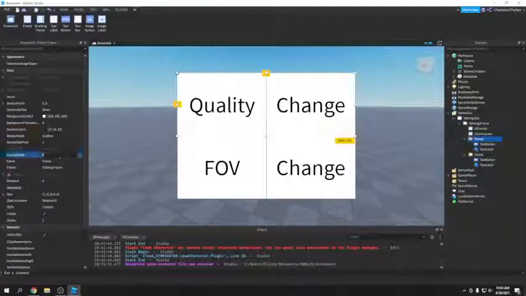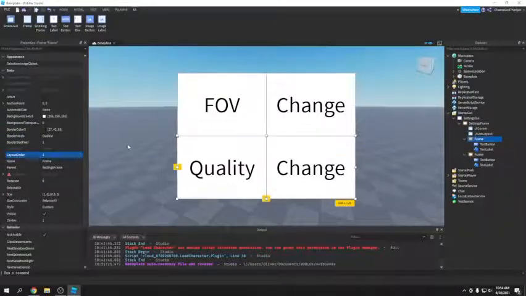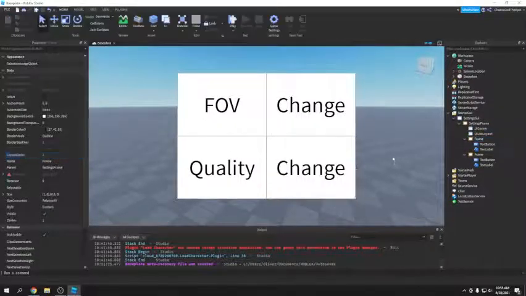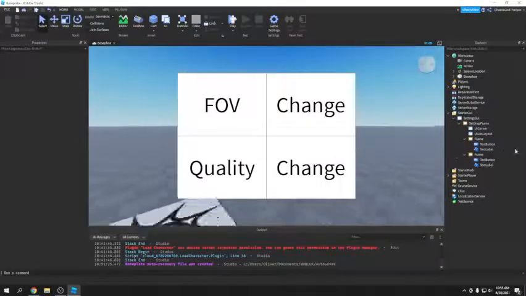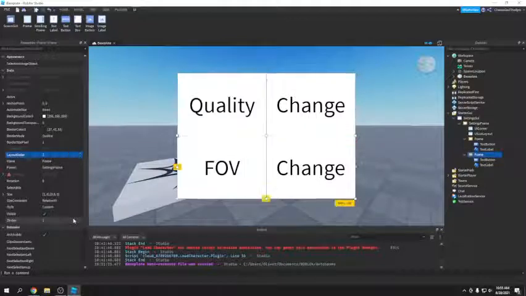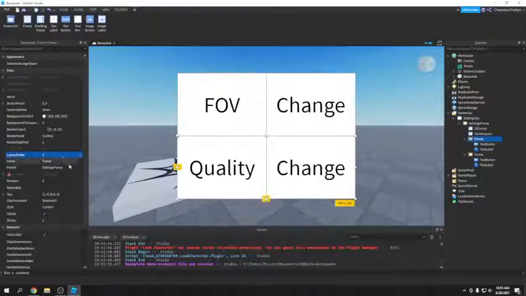So I just want it to be in the correct order. So you can see it was at 0, so this quality frame was at the top. But if I set it to 1, that is now at the bottom. Normally you'd have this be 2 instead of 1, because, yeah, that's just how you do it.